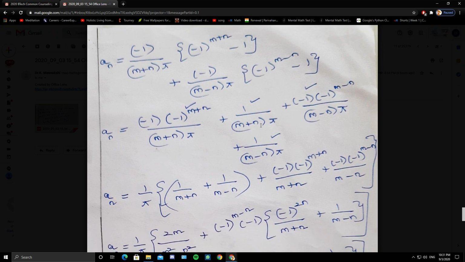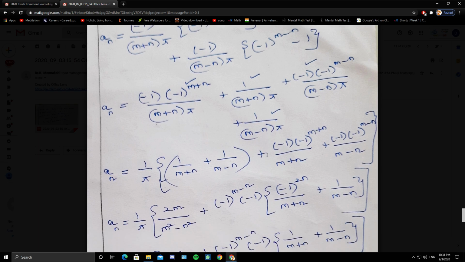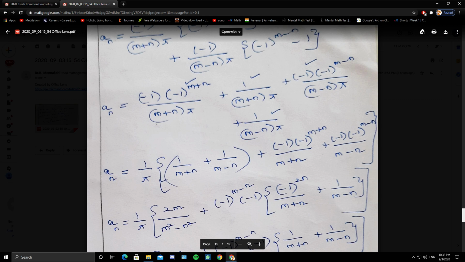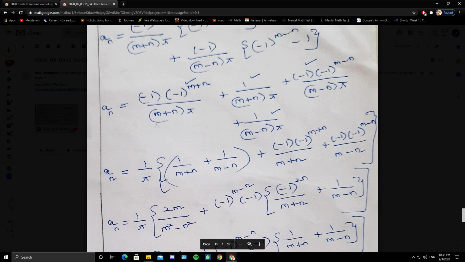So take 1 by pi out, 1 by (m plus n) plus 1 by (m minus n), that is 2m by m square minus n square. If you take LCM, a plus b, (m plus n) into (m minus n) is m square minus n square. (M minus n) plus (m plus n), the numerator is 2m.